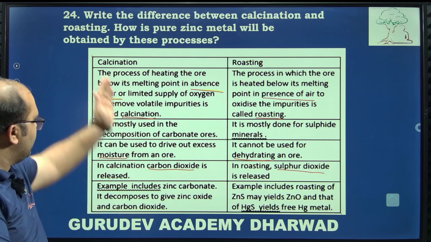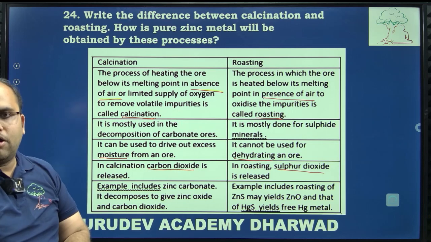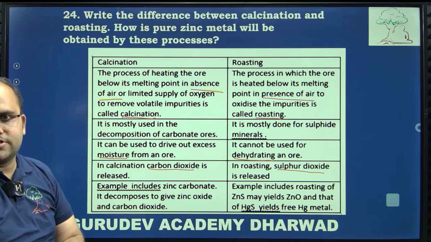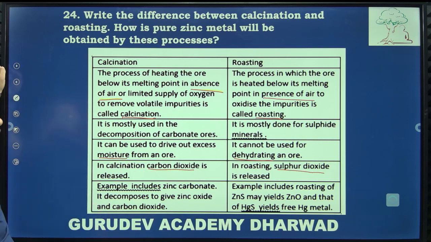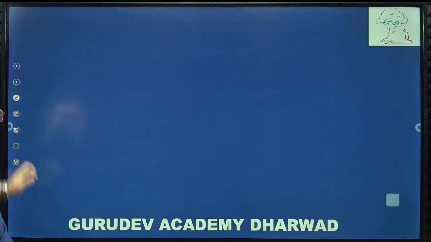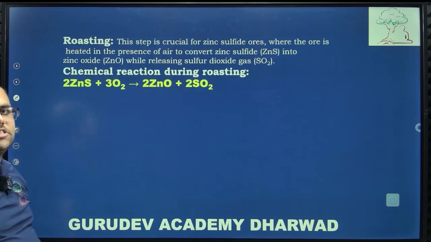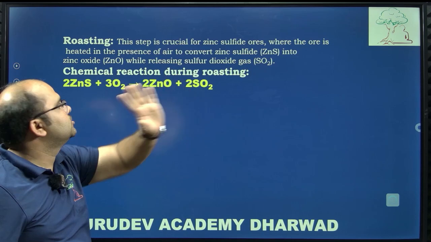Actually for 2 marks I have given you 4 or 5 differences. Even if you leave some, you can use these 4 major differences. Okay? Yes. Next, let me explain how the roasting process and calcination process is used to extract the zinc ore.